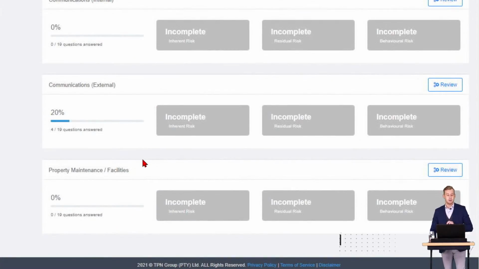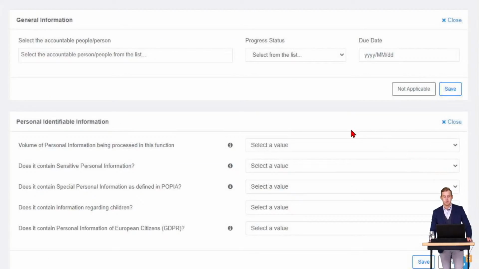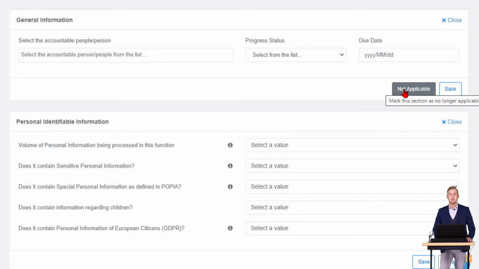Now, I'm just quickly going to go into property maintenance and facilities, because for some of you, this might not be relevant in your POPI portal. So let's say, for example, you're not busy processing any personal information through property maintenance and facilities at the school. You can go and click on the review button right over there, and you can go and mark this as not applicable. So if you don't want to do the personal information impact assessment specifically on the sub-function, you can go and mark not applicable on that one.